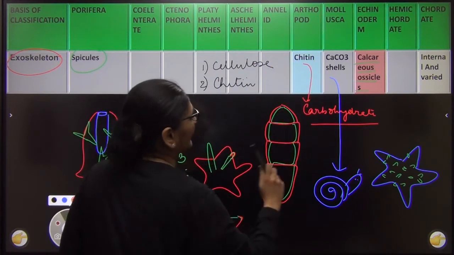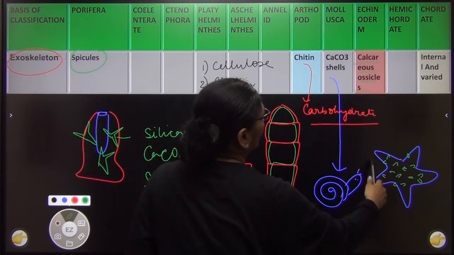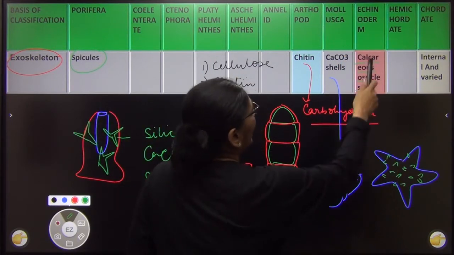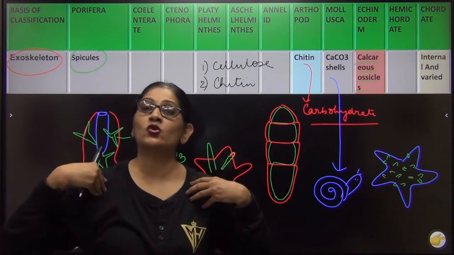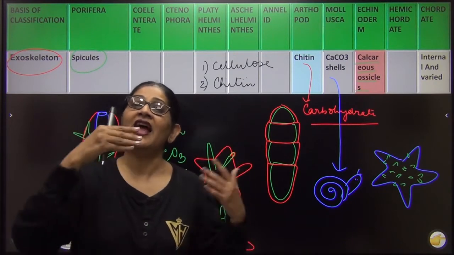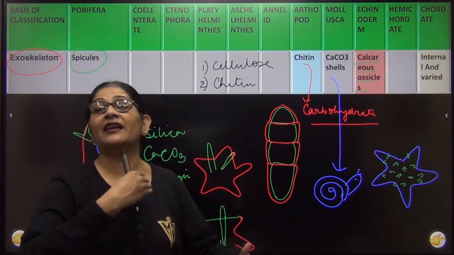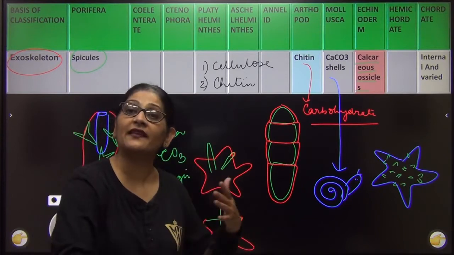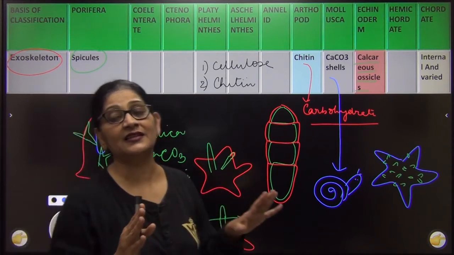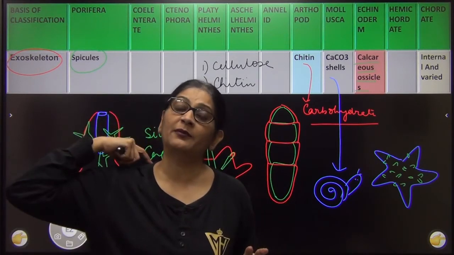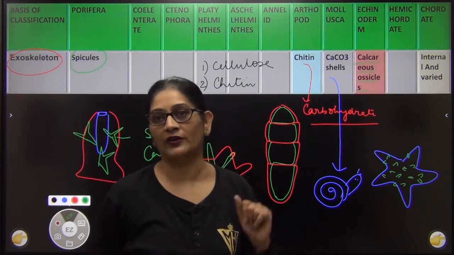In case of mollusca, it is made up of calcium carbonate shells. In case of echinoderms, it is called calcareous ossicles. And in chordates, of course, we have both exoskeleton and endoskeleton. Exoskeleton varies: fish have scales, reptiles have scales, birds have feathers, mammals have hair. The endoskeleton is the same. It is made up of the vertebral column and the skull, etc., which is found in all the chordates.